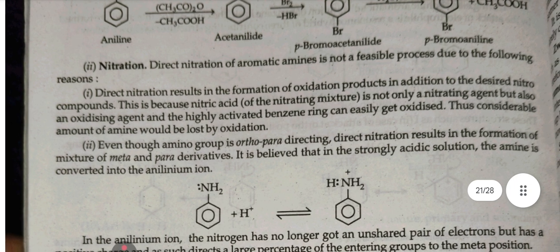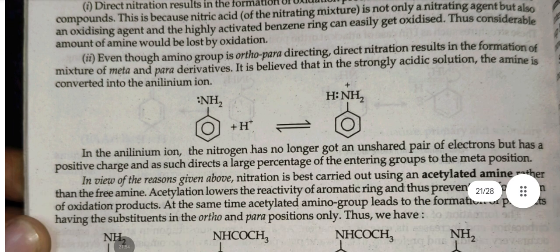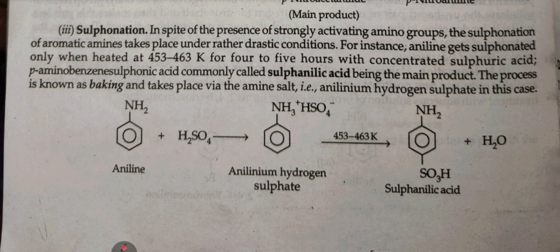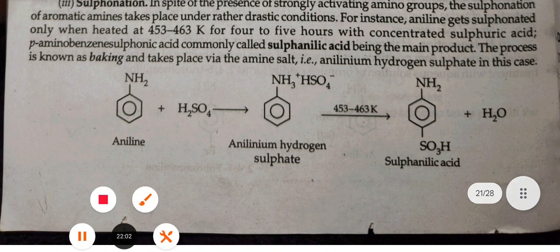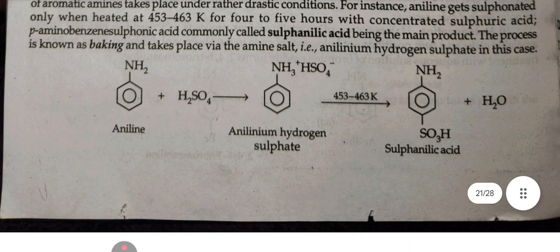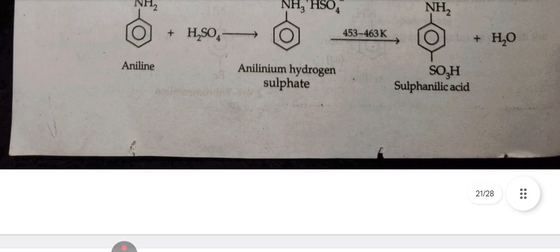Nitration. Direct nitration of aromatic amines is not a feasible reaction due to the following reasons. Direct nitration results in the formation of oxidation products in addition to the desired nitro compounds. Even though amino is ortho-para directing, direct nitration results in the formation of a mixture of meta and para derivatives. Sulfonation. In spite of the presence of the strongly activating amino group, the sulfonation of aromatic amines takes place under rather drastic conditions. For instance, aniline gets sulfonated only when heated at 453 to 463 Kelvin for 4 to 5 hours with concentrated sulfuric acid, and sulfanilic acid is the main product.